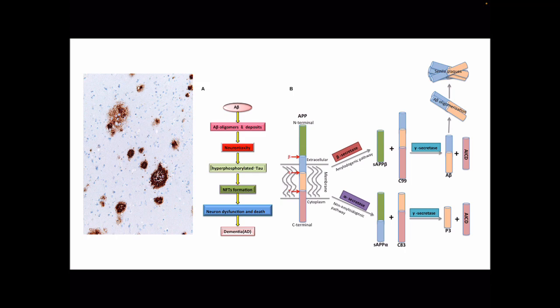We can see here from the amyloidogenic pathway that the beta secretase enzyme cleaves the amyloid precursor protein into two parts, which includes the C99. And then the gamma secretase further cleaves this into the amyloid beta protein and AICD.